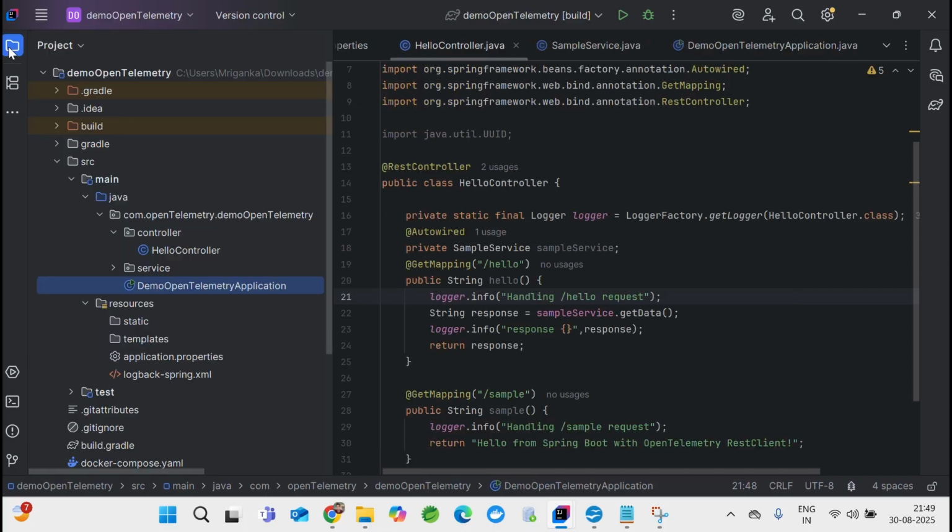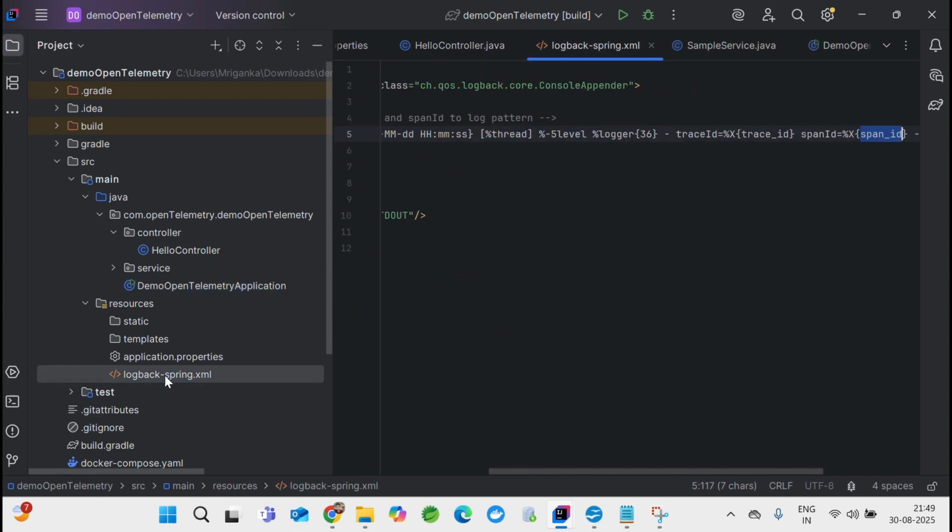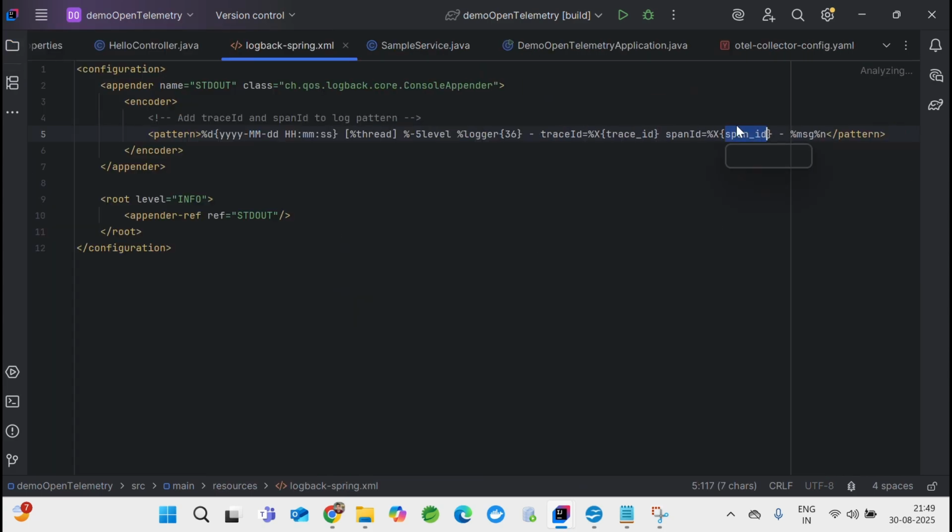Now, going back to the logging portion, I need the trace ID and span ID. This trace ID and span ID will be coming over here. Now what is X and all these things? These are nothing but the MDC. In the MDC we are following this pattern, so it will be there in the context, and from the context I'm reading the trace ID and span ID. Maybe at the end of the video, if you stay connected, I'll be explaining a little bit more about the MDC and how we can put data inside the MDC and how we can grab the data from the context. So stay connected so that we can go a little bit deeper into that.